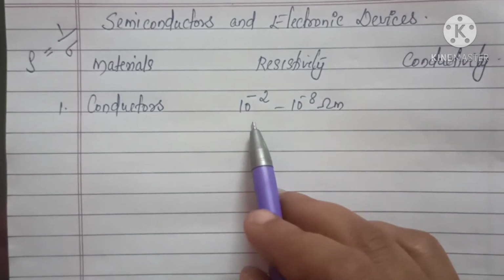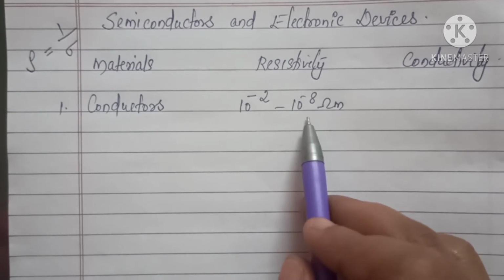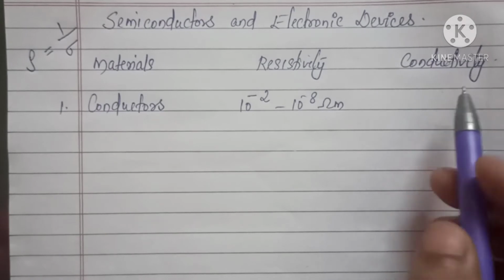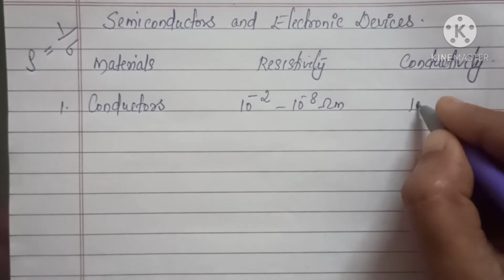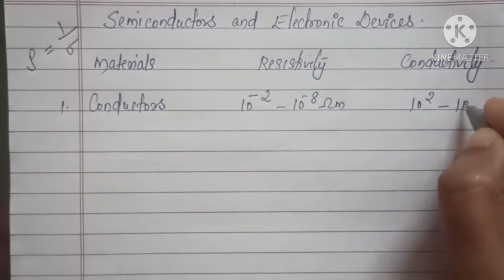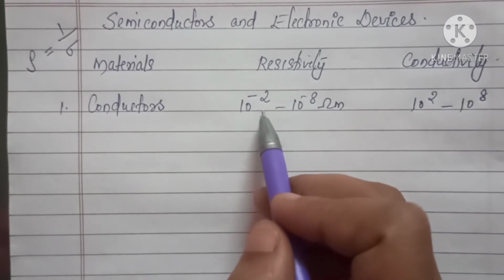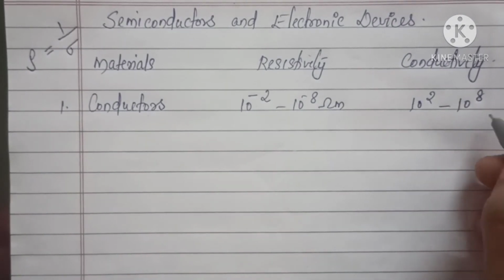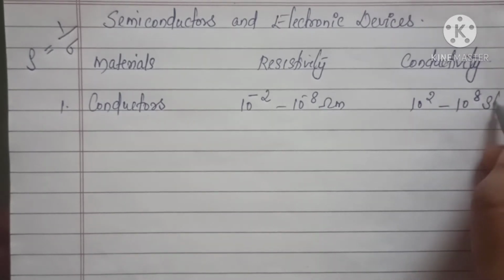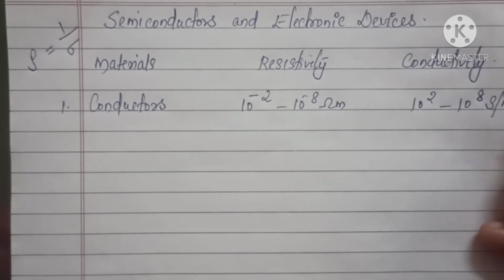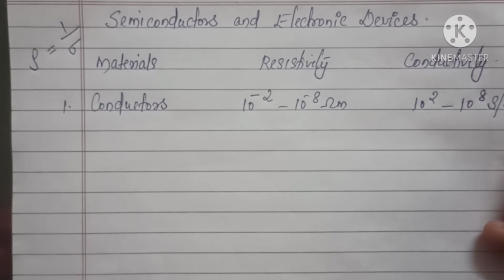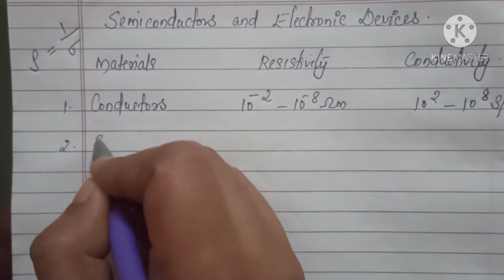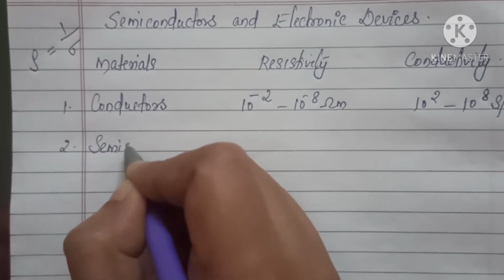Now conductivity is in the order 10 raised to 2 to 10 raised to 8. Just take the reciprocal of this value, so you will get the conductivity, and its unit is Siemens per meter.